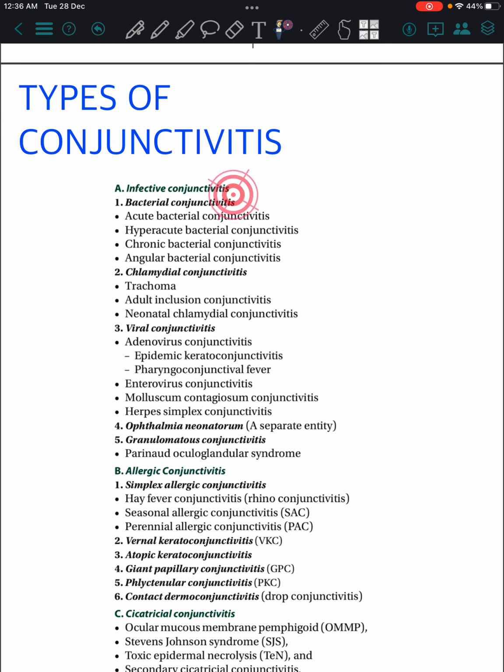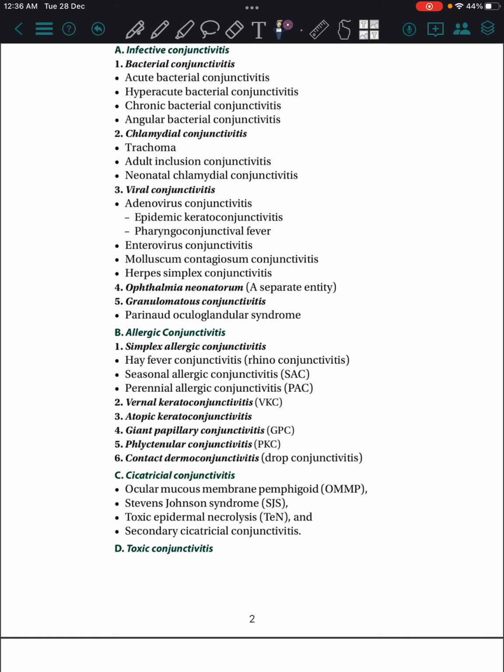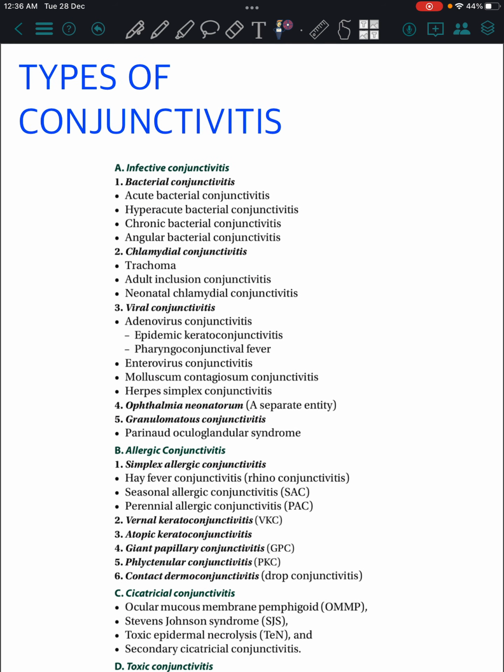It may be infective conjunctivitis, allergic conjunctivitis, and there will be psychiatric conjunctivitis. In infective conjunctivitis there are different types like bacterial and viral. A special type of bacterial is chlamydial, where you can study trachoma, and there will be a special ophthalmia neonatorum, and granulomatous conjunctivitis, a chronic infection. In bacterial there will be acute bacterial, hyperacute bacterial, which is of very sudden onset, and chronic bacterial conjunctivitis and angular bacterial conjunctivitis. In this video we are going to be discussing these four types.